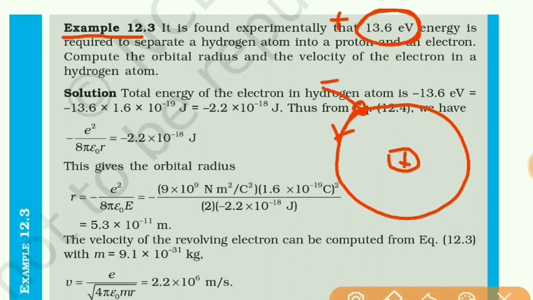This electron will be separated from the nucleus. So it is clear that here the total energy of this system of electron and the nucleus will be minus 13.6 electron volt.